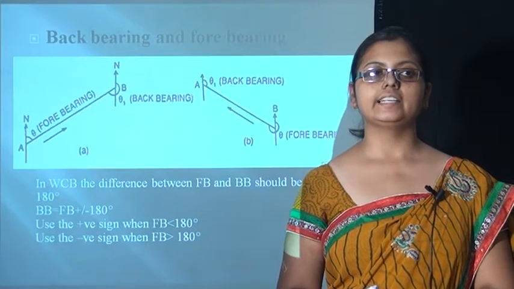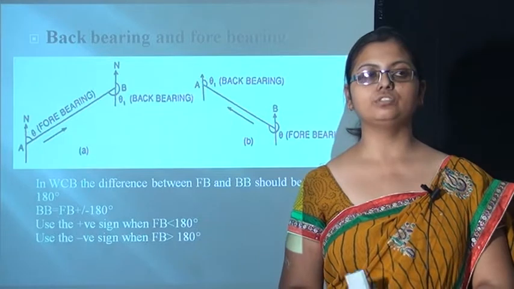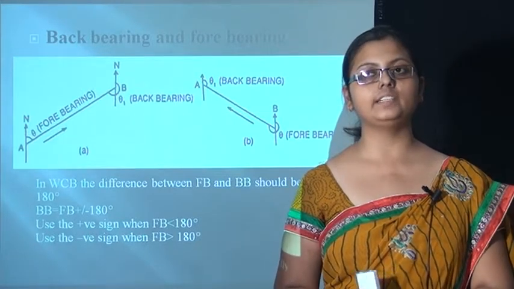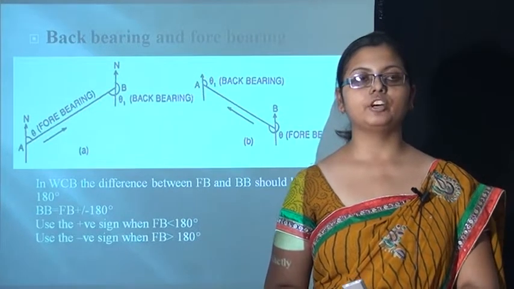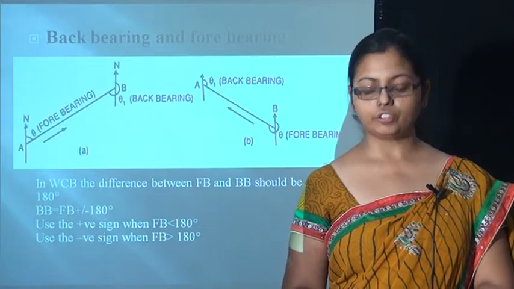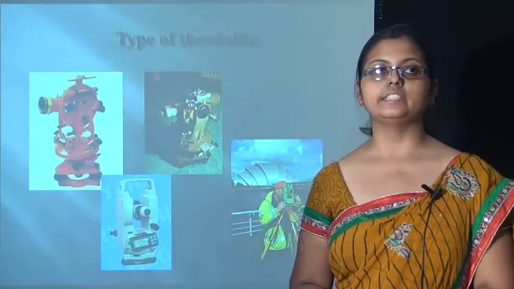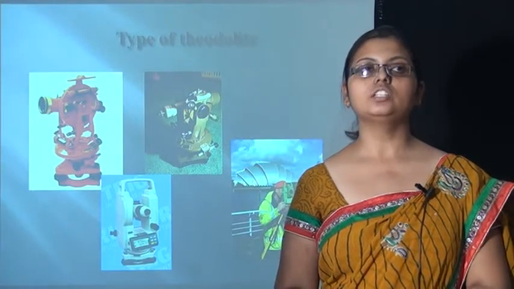It is exactly 180 degrees, as we can say that back bearing is equal to forebearing plus or minus 180 degrees. We use a positive sign when forebearing is less than 180 degrees, or negative when forebearing is greater than 180. The figure represents the various types of theodolites.